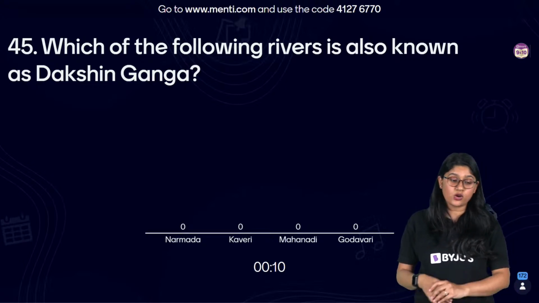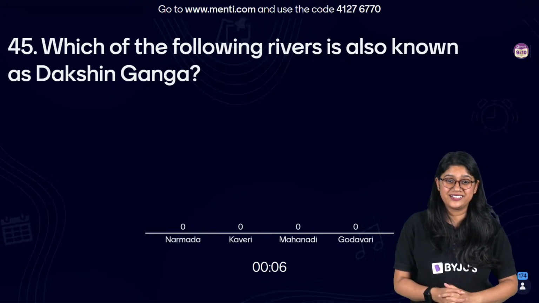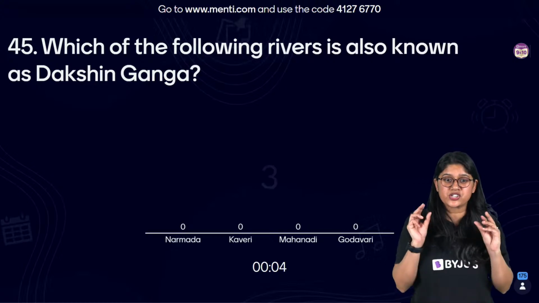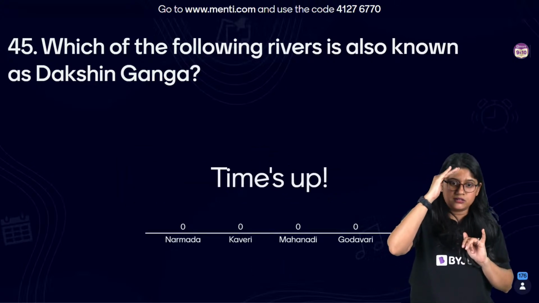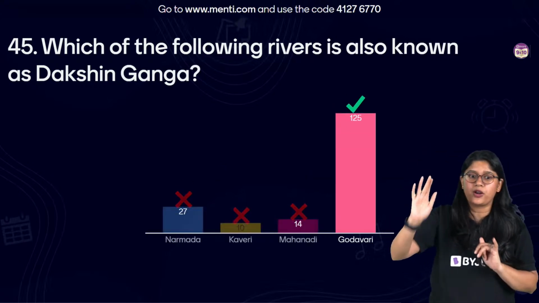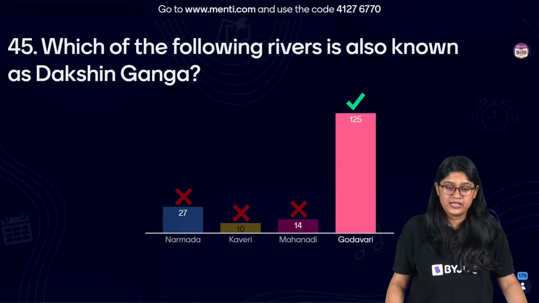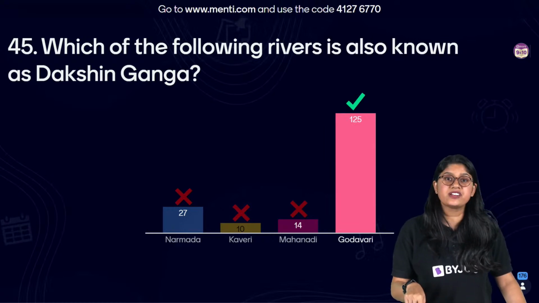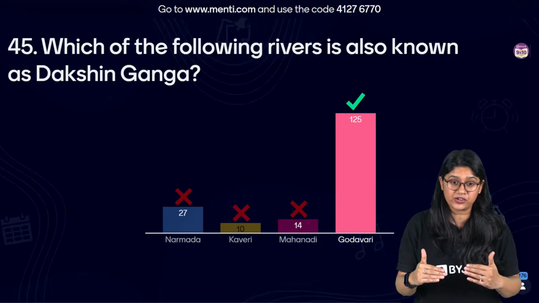Which of the following rivers is also known as the Dakshin Ganga? See, from Dakshin ki Ganga we will remember one thing. Ganga we have it in North India, right? That's one important part. The longest river we have in South is the Godavari River. So of course, the Godavari River is also known as the Dakshin ki Ganga because it's the longest river of the southern part of our country.